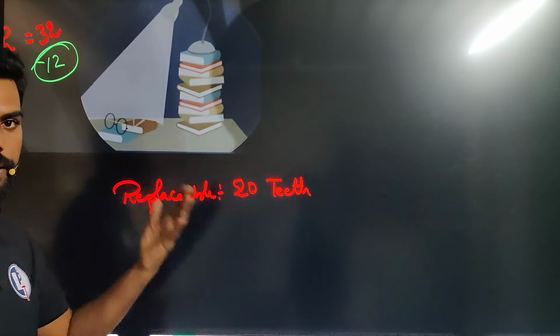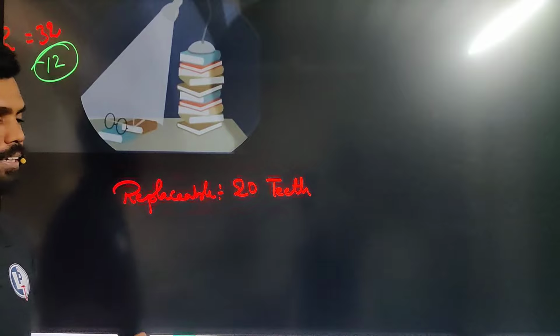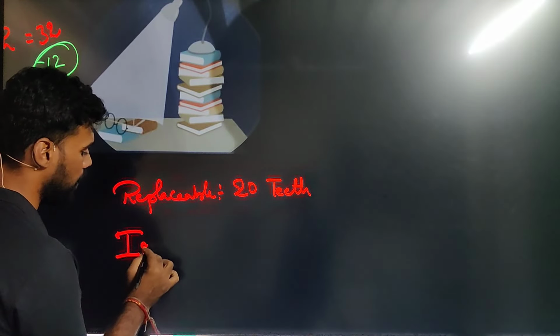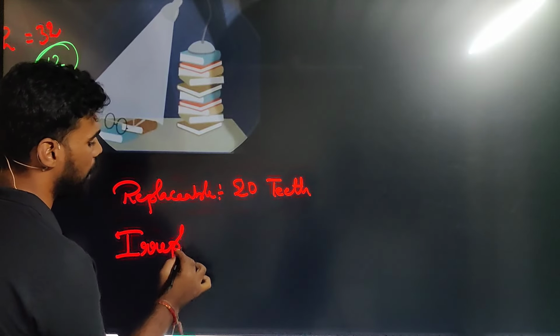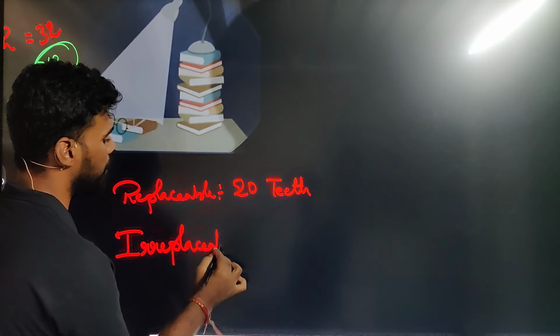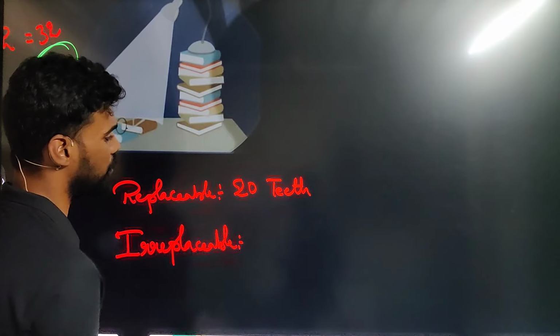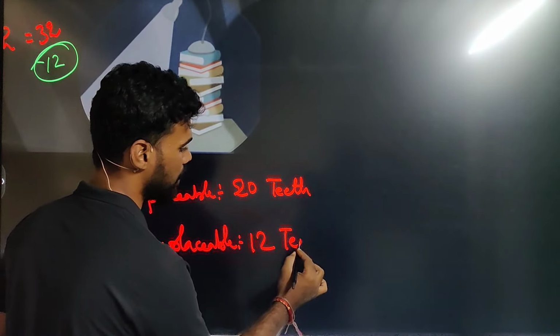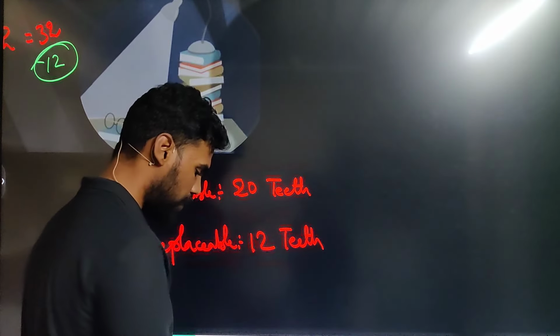That means they are replaced by permanent teeth. Now, how many are irreplaceable? Irreplaceable means once they are gone, you cannot get another one. There is no chance of another tooth. So how many teeth are there? 12 teeth, right?